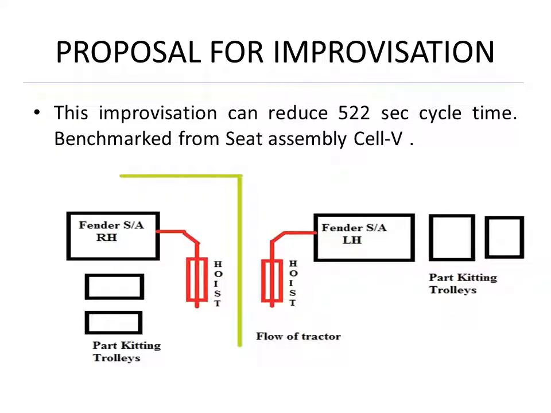And this one is our proposal for fender improvisation. This green line is a conveyor line, and this one is fender subassembly for RH and fender subassembly for LH. Before implementing this technique, there was no proper fixture and no handling unit to carry the completed subassembled fender into the main station. By providing a fixture for LH here and RH here, and a handling unit which will carry the finished subassembly product to the main line, we save workers' fatigue and also 522 seconds of non-value added time.